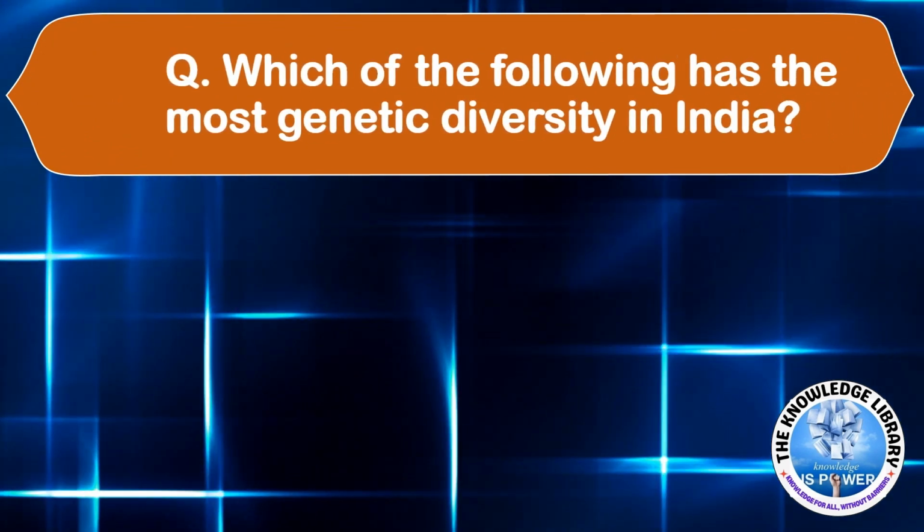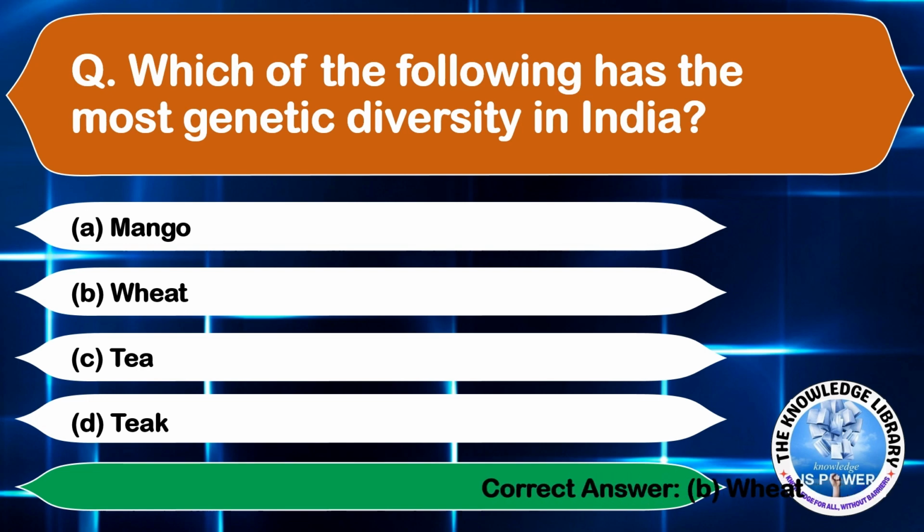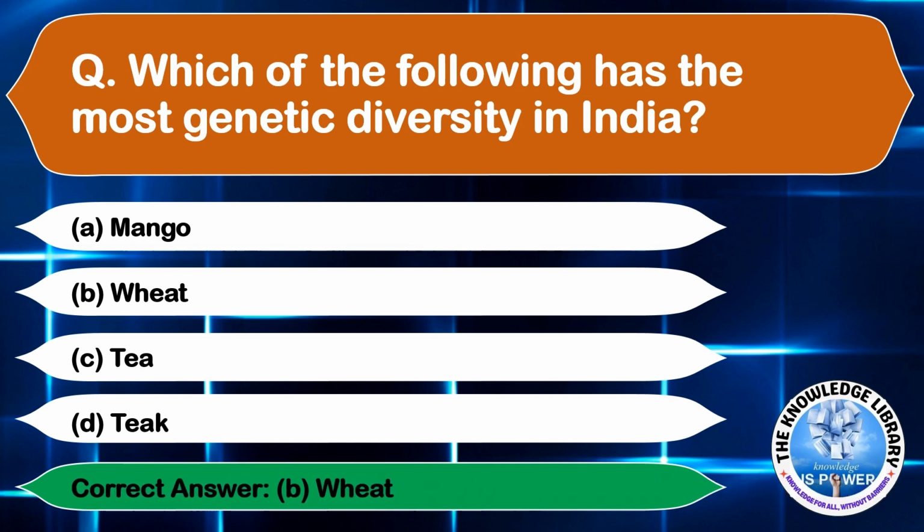Which of the following has the most genetic diversity in India? Option A, mango. Option B, wheat. Option C, tea. And option D, teak. The correct answer is option B, wheat. Moving on to the next question.